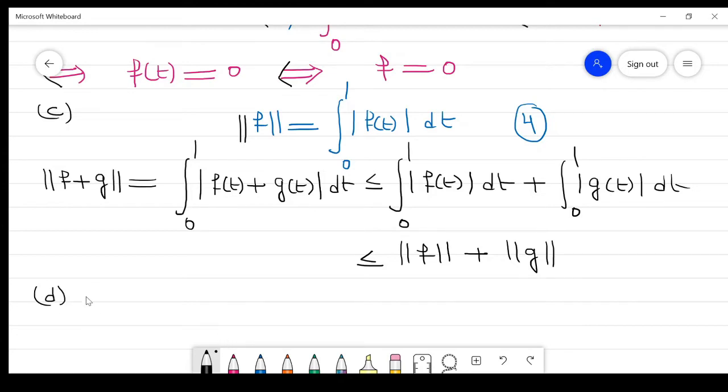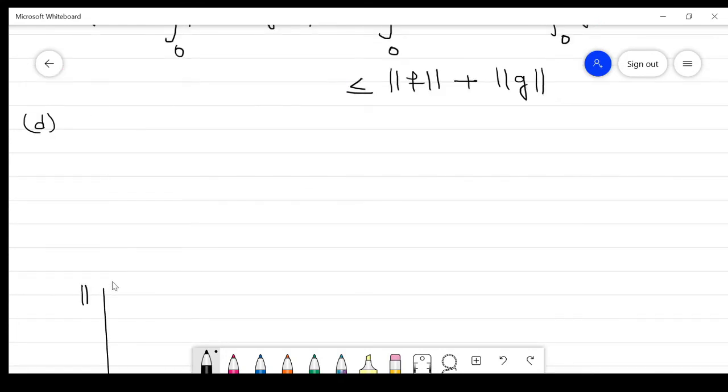Now the fourth property. Let alpha be some scalar. The norm of alpha f is the integration from 0 to 1 of the absolute value of alpha f of t into dt.